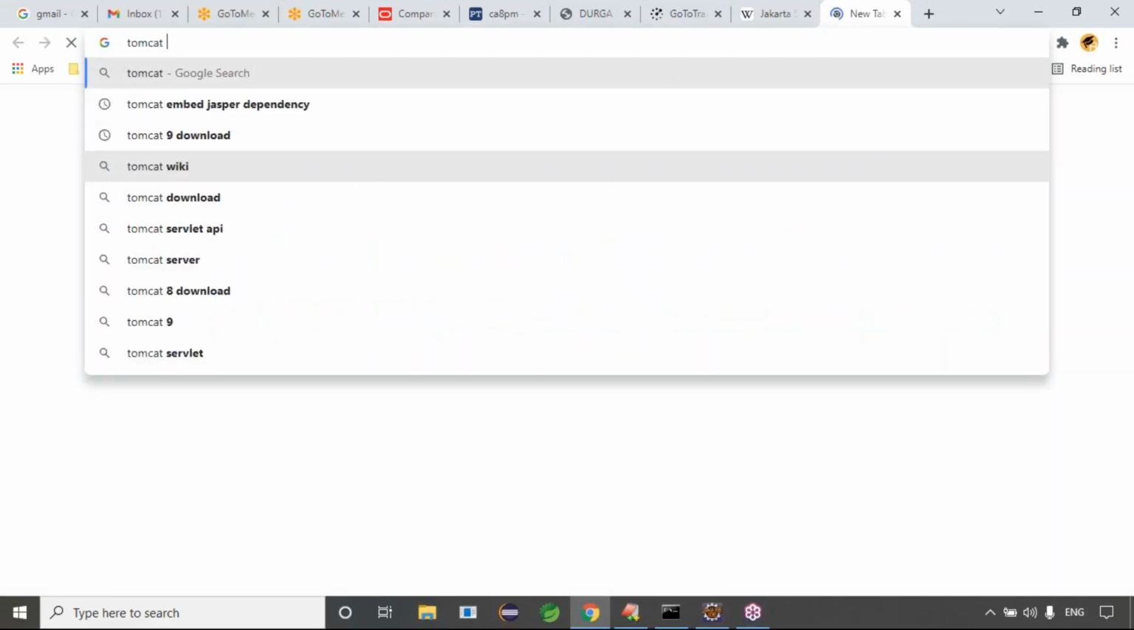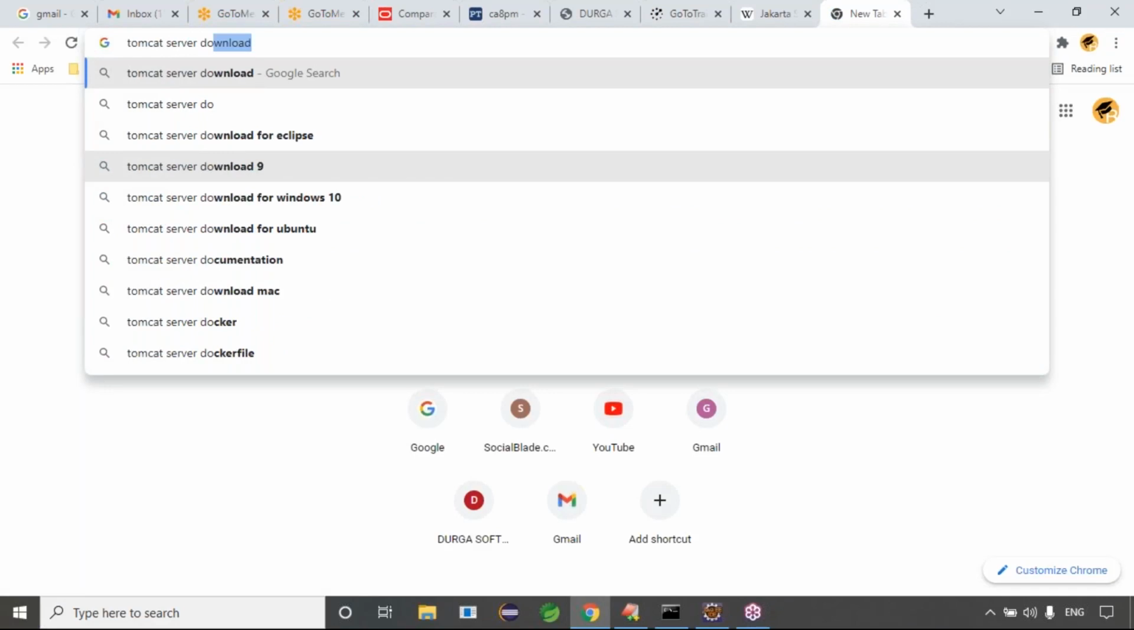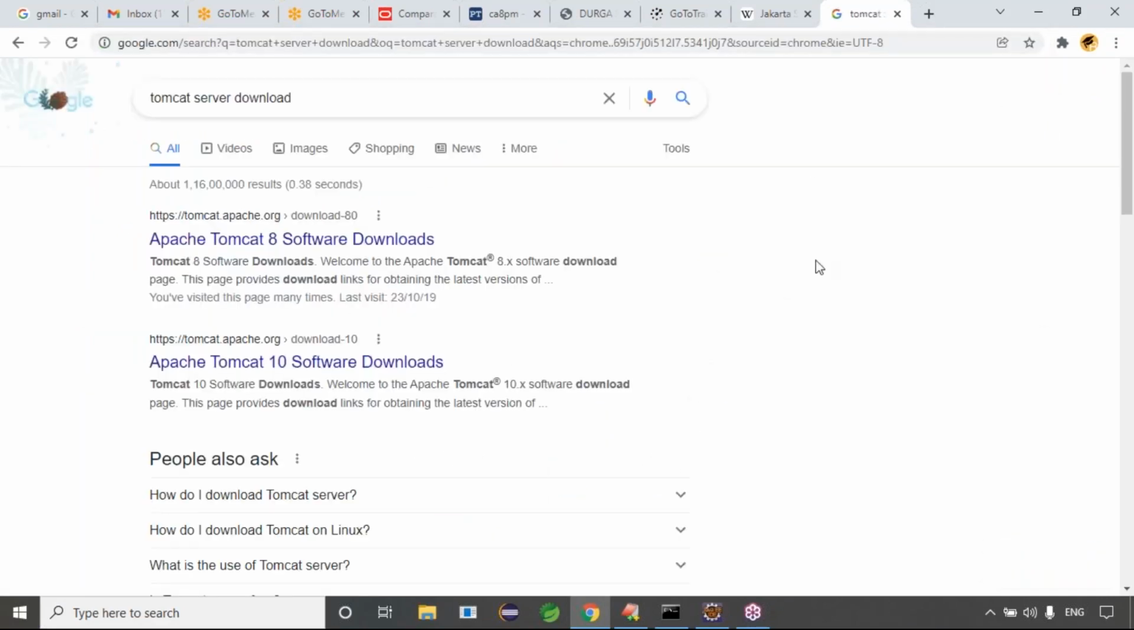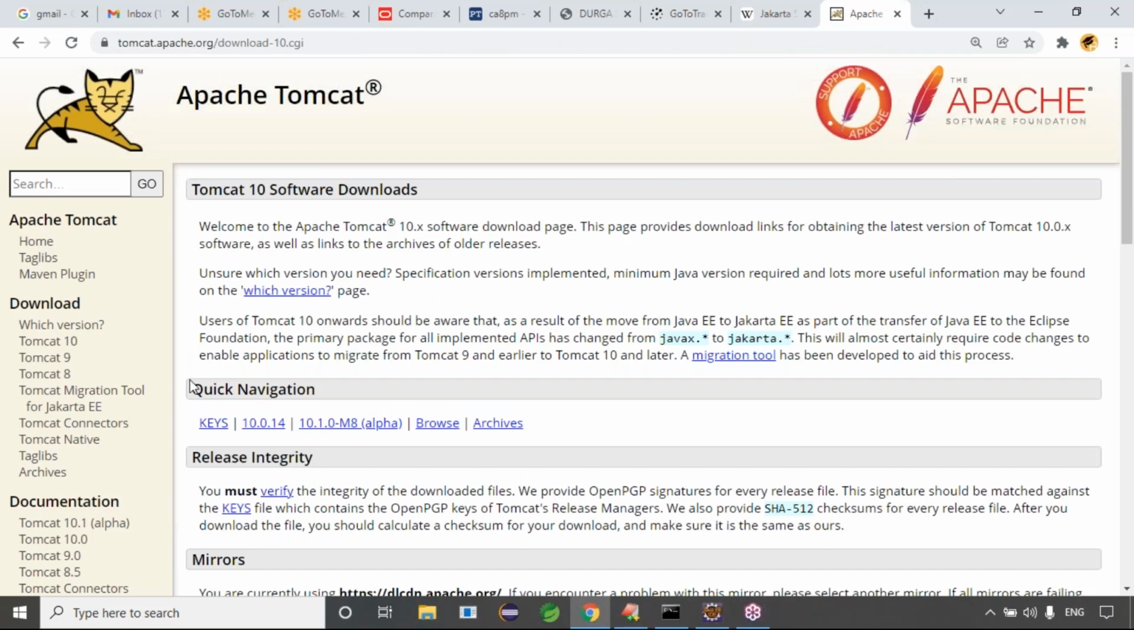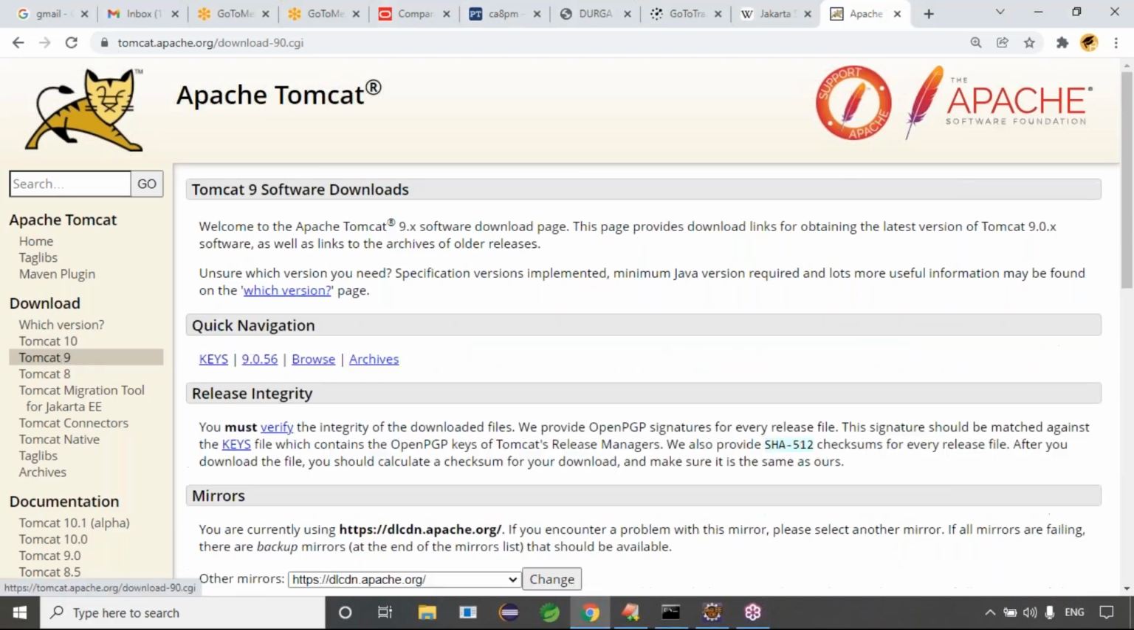Simply search for Tomcat server download. Go for the Apache Tomcat software download. The present version of Tomcat is the 10th version, the latest. At least in your system, try to install Tomcat 9. In my system also we have Tomcat 9.